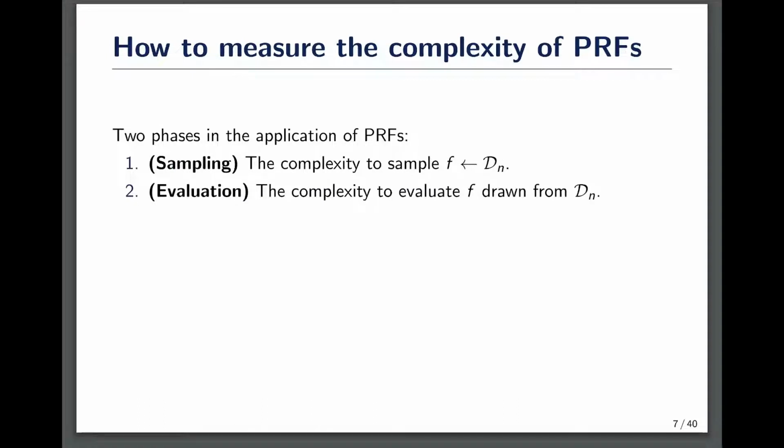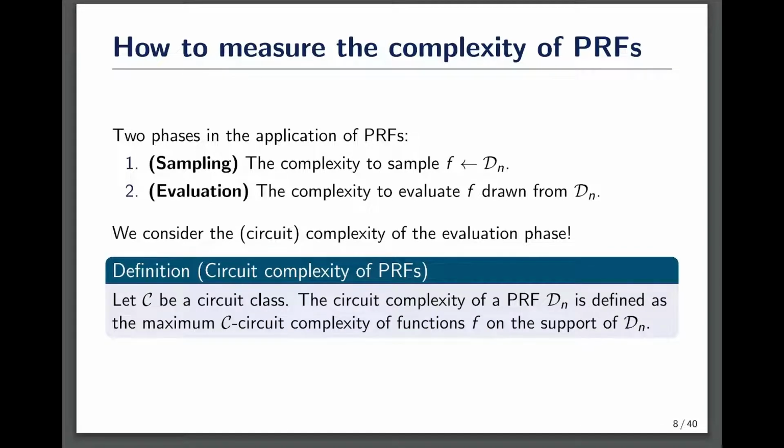Before actually considering the complexity of pseudorandom functions, we need first to clarify the definition of complexity. There are two phases in the application of pseudorandom functions. The first phase is sampling, which means we want to draw a particular function, or the description of a function, from the distribution of functions. After we do that, we need to support the evaluation of this particular function on a point queried by the adversary. Both of these two procedures involve computational overhead, but the second procedure is more important, so similar to previous literature, we mainly consider the circuit complexity of the evaluation phase.